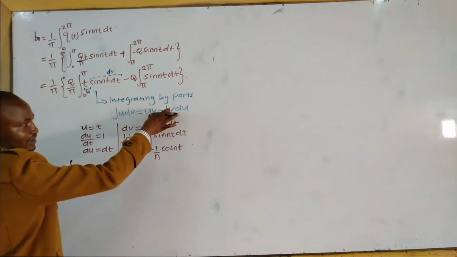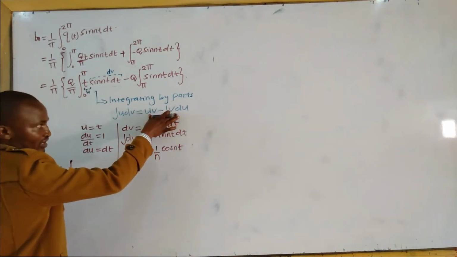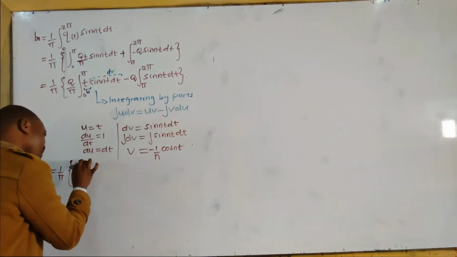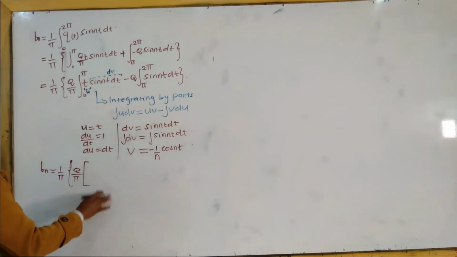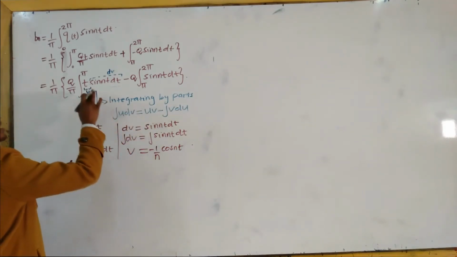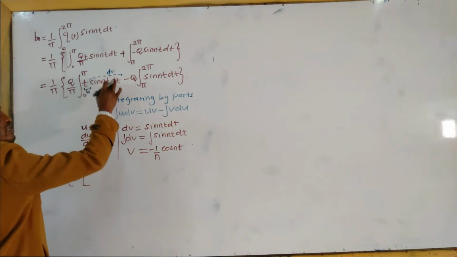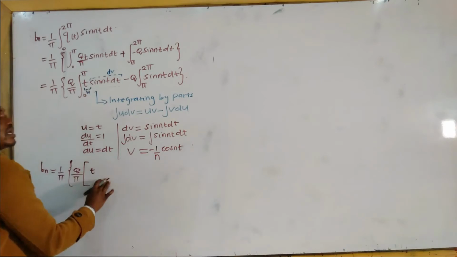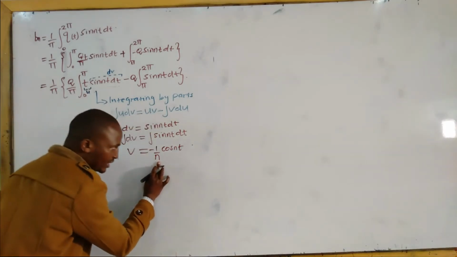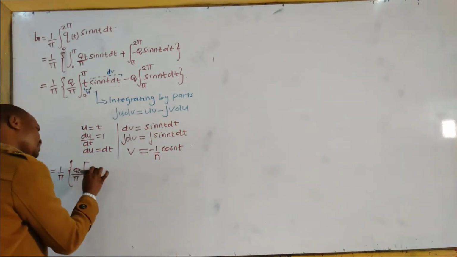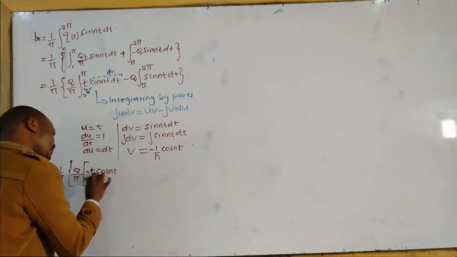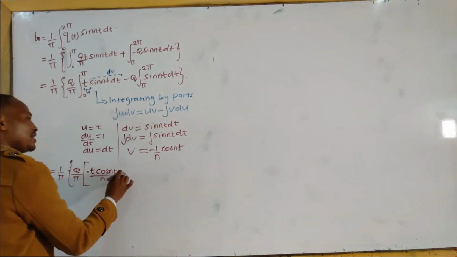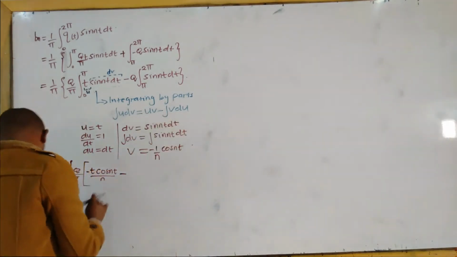Because we anticipate the result of integration to have two components, it would be good for us to open a bracket. So integral of u dv is equal to uv, u is t, v is negative 1 over n cos nt, minus integral.